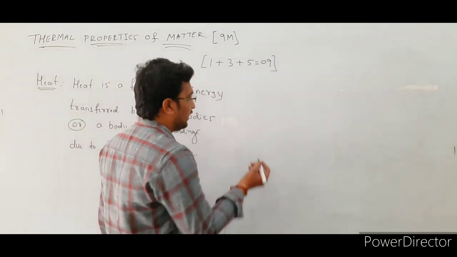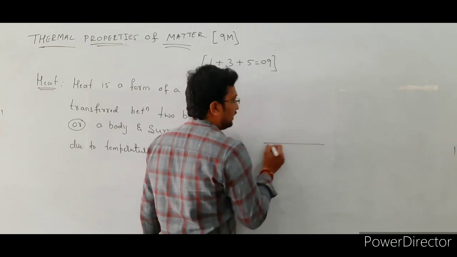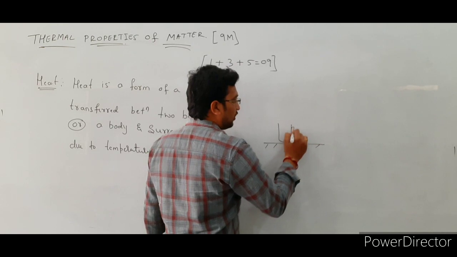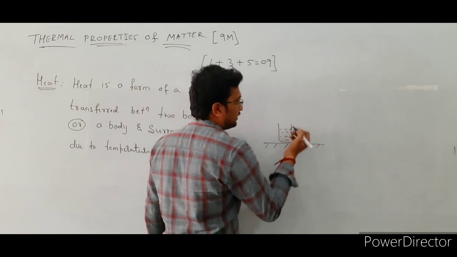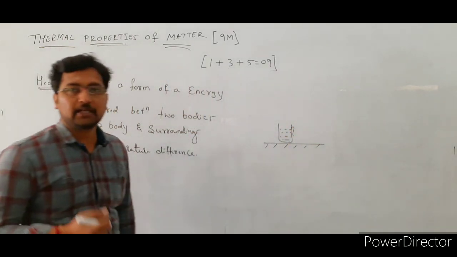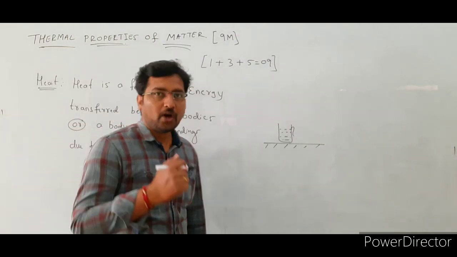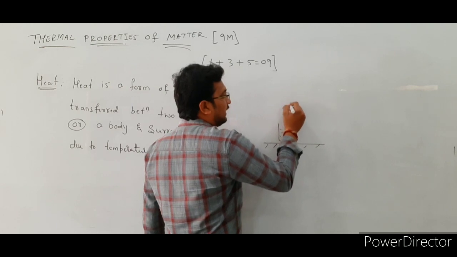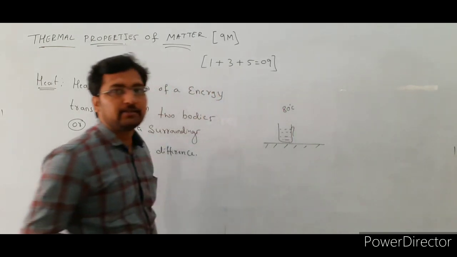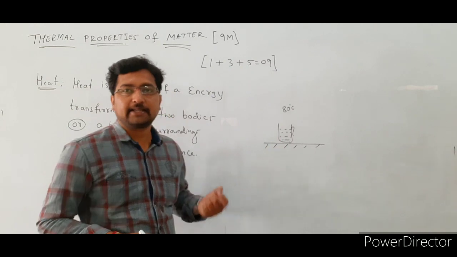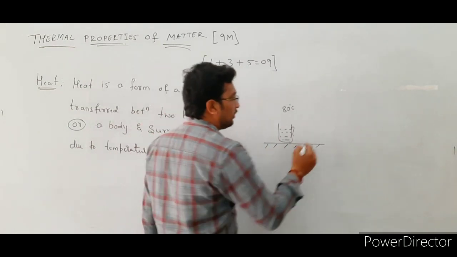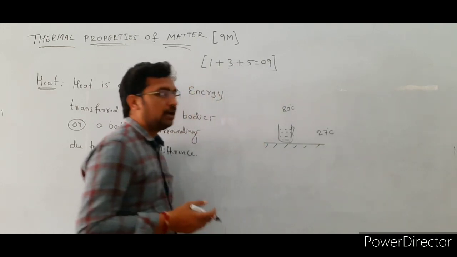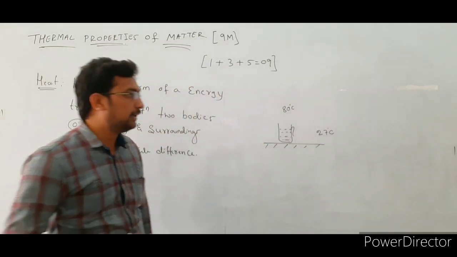Okay, see here. In this case, we consider a general example. Consider a horizontal surface. We place a cup of tea on a horizontal surface. Let us assume that the temperature of this tea is 80 degrees Celsius and the surrounding temperature is 27 degrees Celsius.